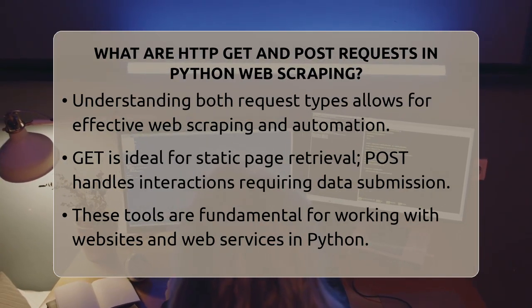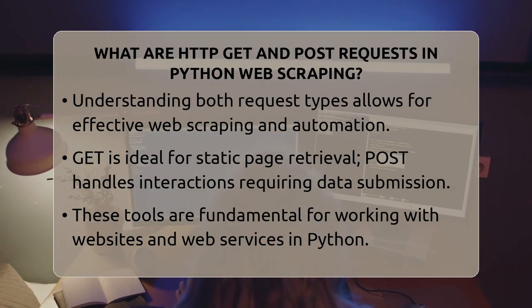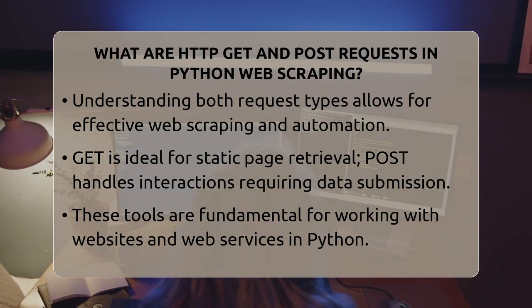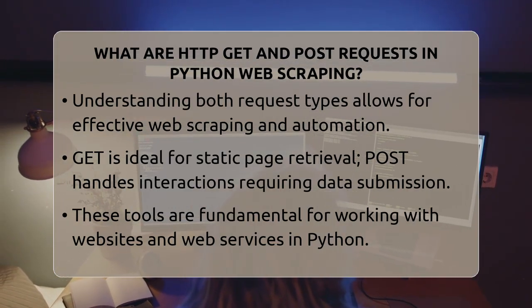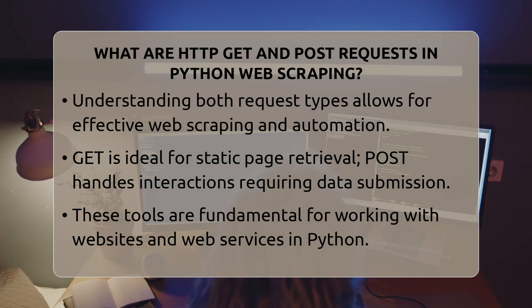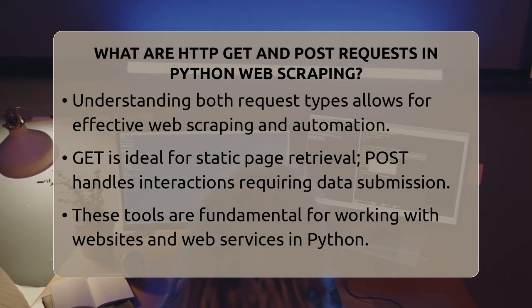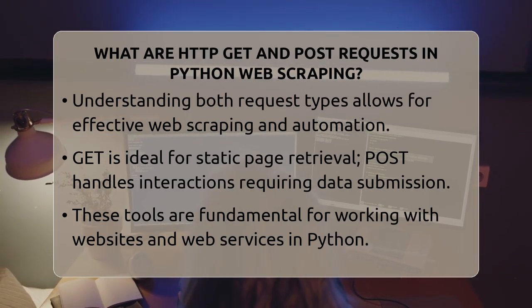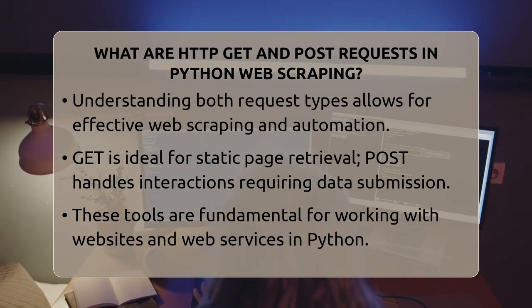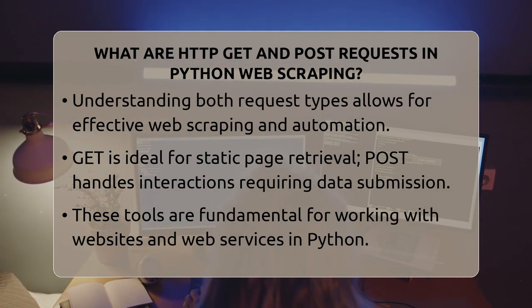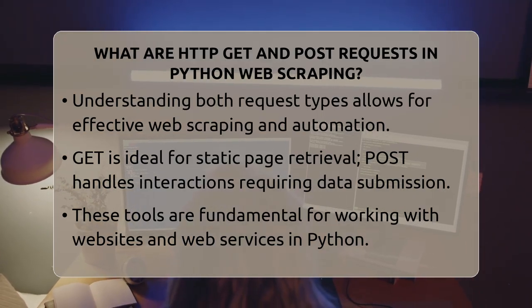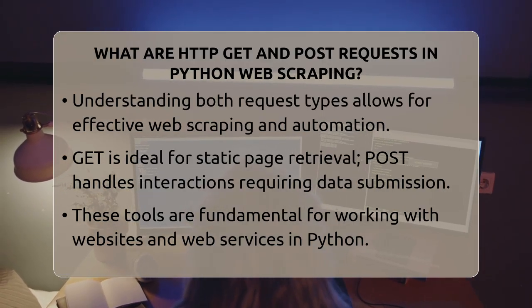In web scraping, GET requests are your go-to for fetching web page content. POST requests come in handy when you need to simulate form submissions or login actions. Knowing how to use both gives you the ability to interact with almost any website or API you encounter. They are essential tools for automating tasks, extracting data, and working with web services in Python.